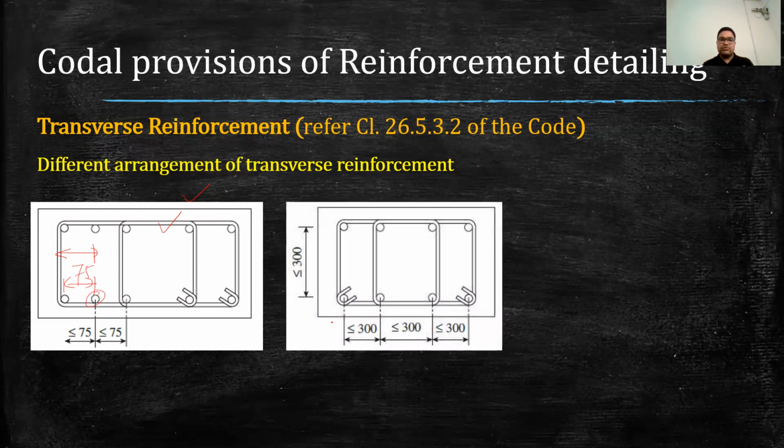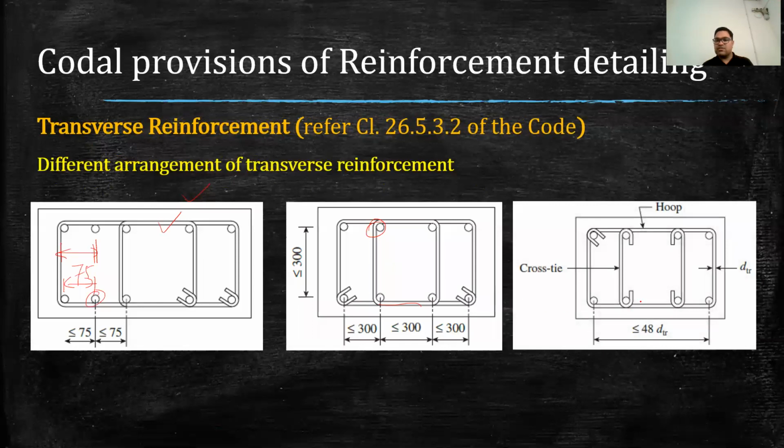Similarly, in this case also, when this spacing is more than 75 mm, we provide extra lateral reinforcement. We have another configuration here also. Sometimes we provide links also, and this distance should be less than 48 times DTR.